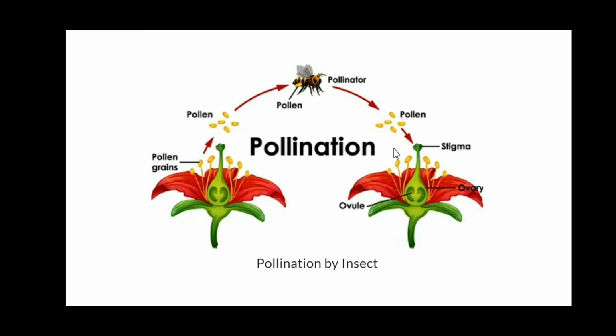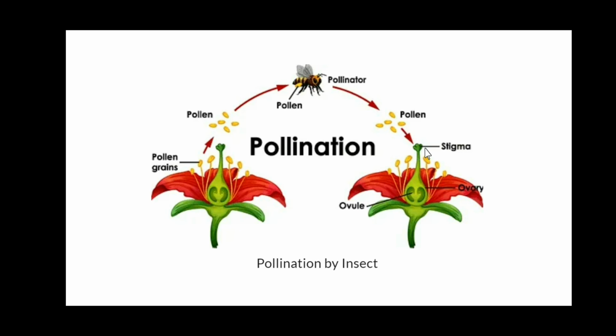Excellent, it is very simple. Dear student, the pollen grains released from the anther of the flower are carried by pollinating agents like insects, birds and animals.